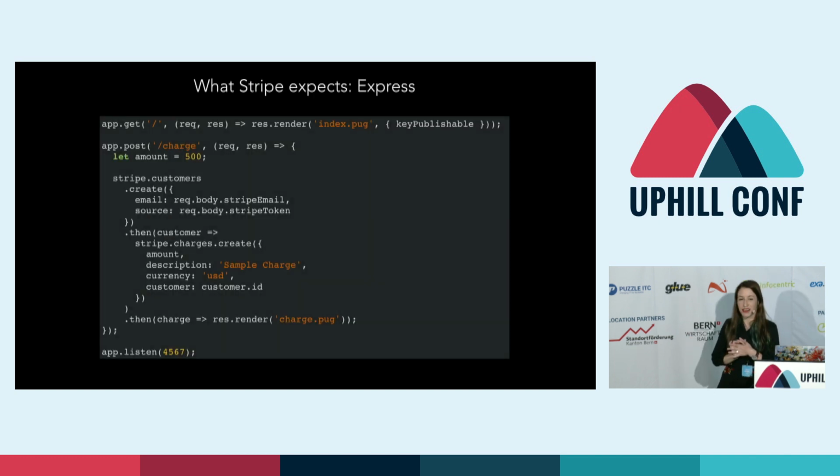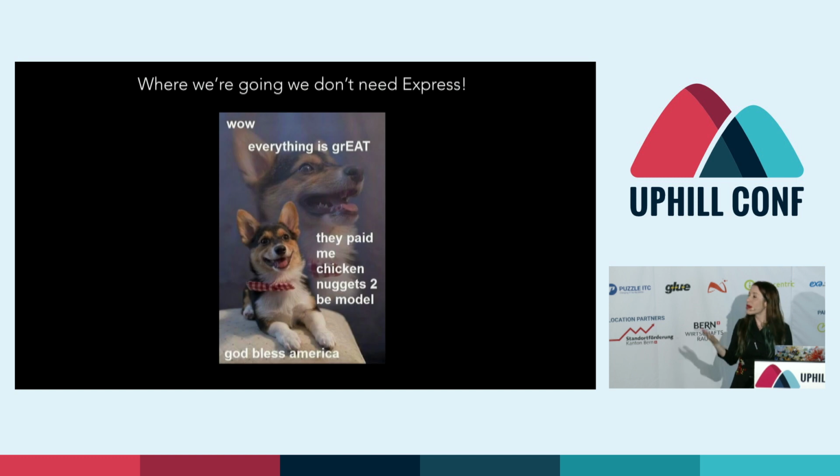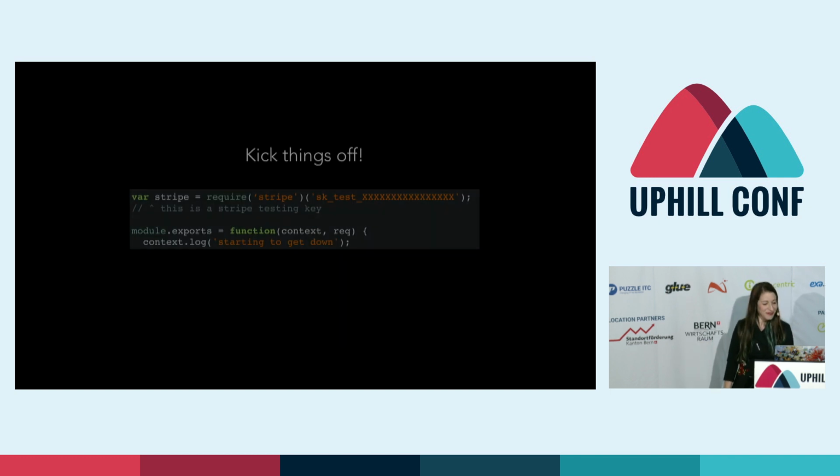And when you visit the Stripe documentation, they're going to expect Express. So here's some things that it's going to expect here. So Stripe charges, the amount, some details. It's pretty self-explanatory, but where we're going, we don't need Express. We're already executing on the server, so it actually simplifies our code quite a bit.